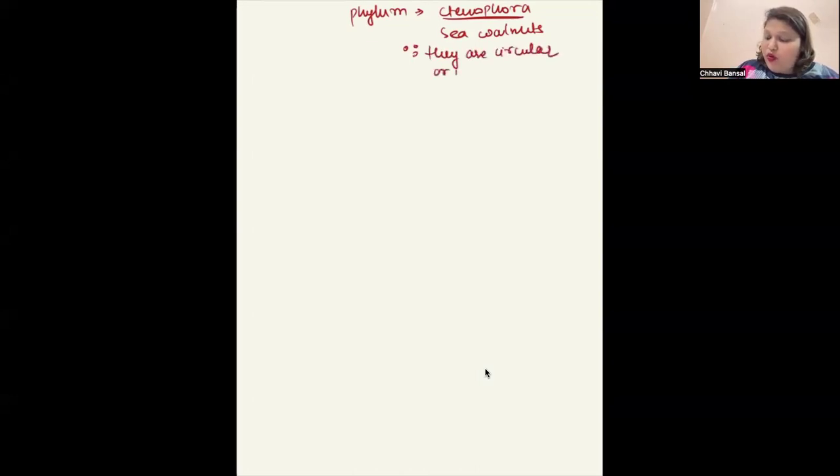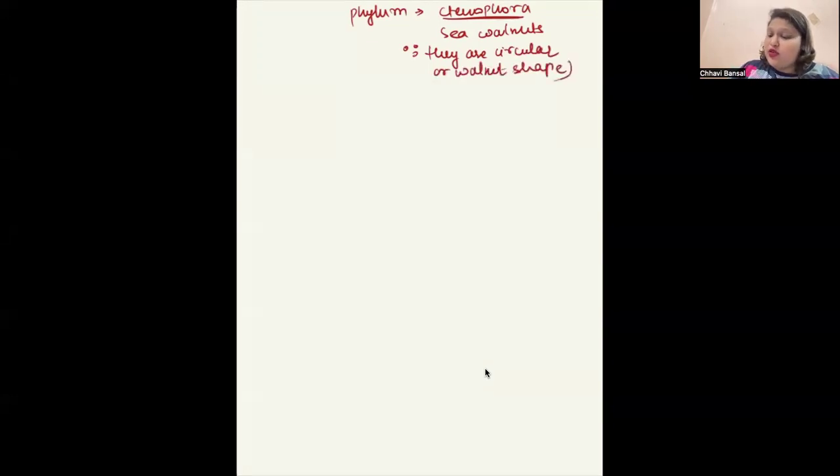Let's start with the next phylum called Ctenophora. They're also called sea walnuts. Why? They are called sea walnuts because they are circular like a walnut, or walnut shaped.